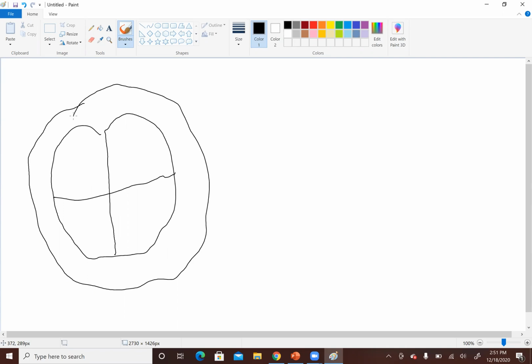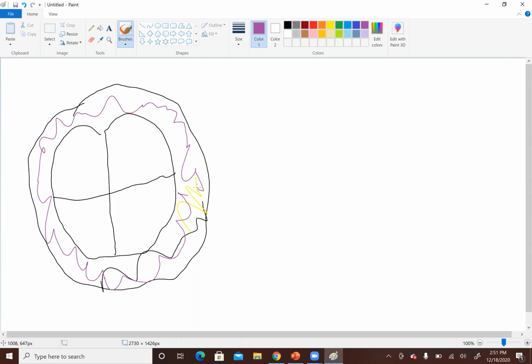And this pericardial layer is unable to stretch, unlike the heart muscle. So when there is fluid in the pericardial layer, let's say this is the fluid, it will make it difficult for the heart muscle to stretch, because the pericardial layer is unable to stretch as well.